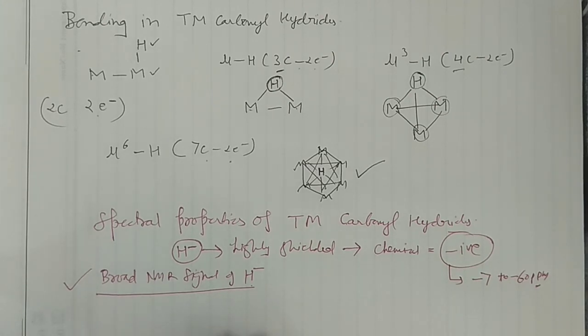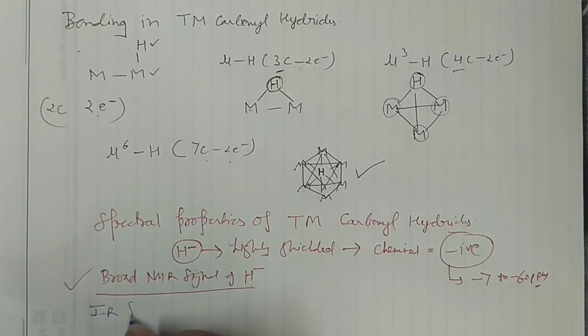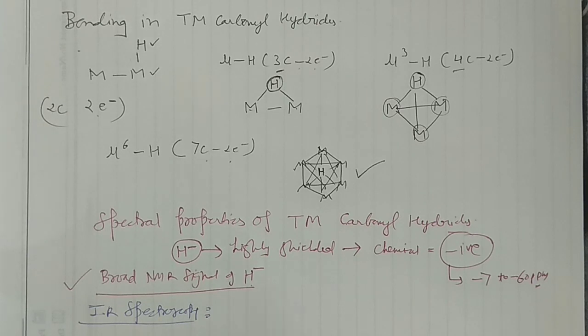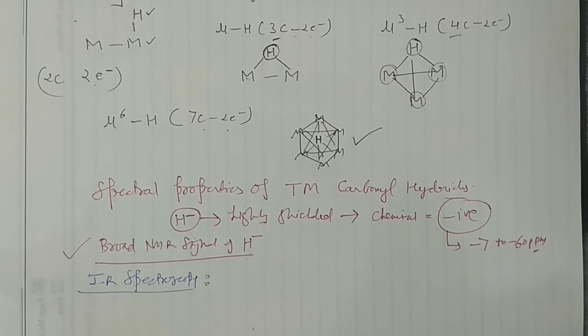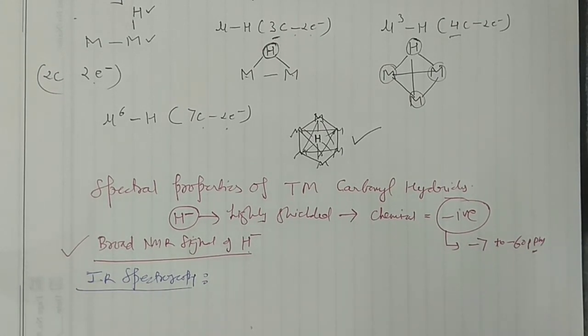Then you can go for IR spectroscopy also. You know the function of IR spectroscopy: you can find the stretching bands for every bond present.